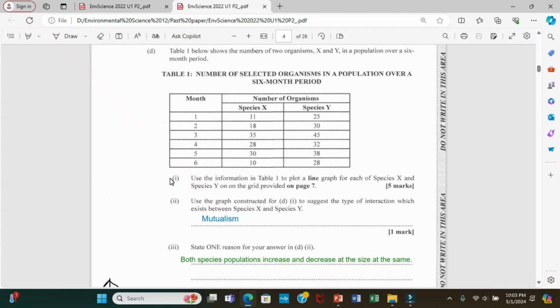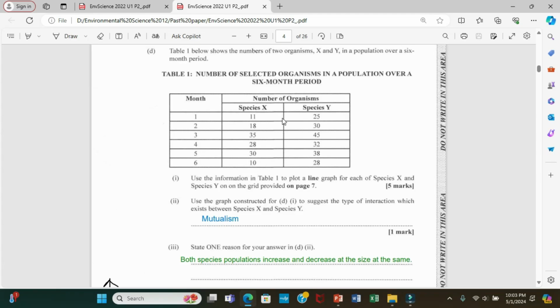It says 1, use the information in table 1 to plot a line graph for each of species X and species Y on the grid provided on page 7. Before we go to that, let me read part 2. Part 2 says use the graph constructed for D1 to suggest the type of interaction which exists between species X and species Y.